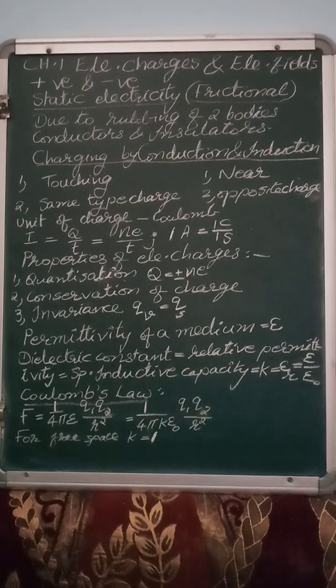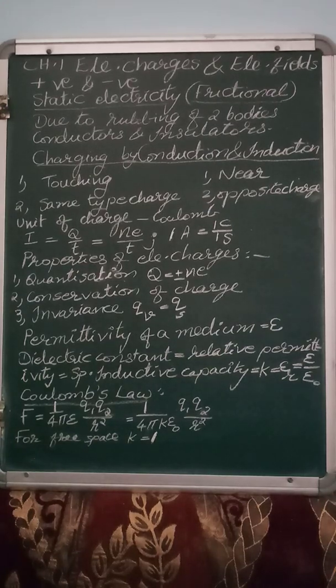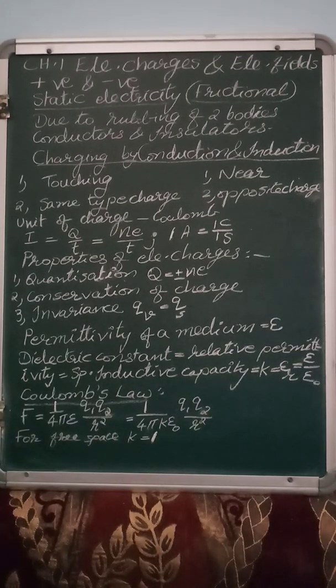One of the materials is losing electrons, the other is gaining. The one which is losing becomes positively charged, and the one which is gaining becomes negatively charged. Thus we say the bodies are electrified, meaning charged.